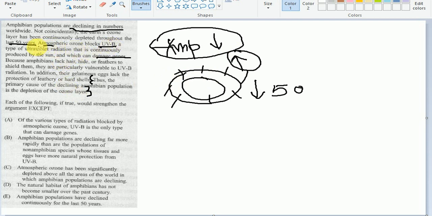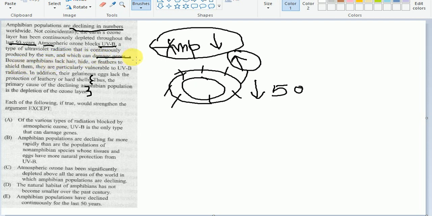Let's proceed ahead. Atmospheric ozone blocks UVB. Now he's giving the reason also, to strengthen his point, like why the depletion of the ozone layer is causing the amphibian population to decline. He's giving statements like UVB, a type of ultraviolet radiation that is continuously produced by the sun and which can damage genes.